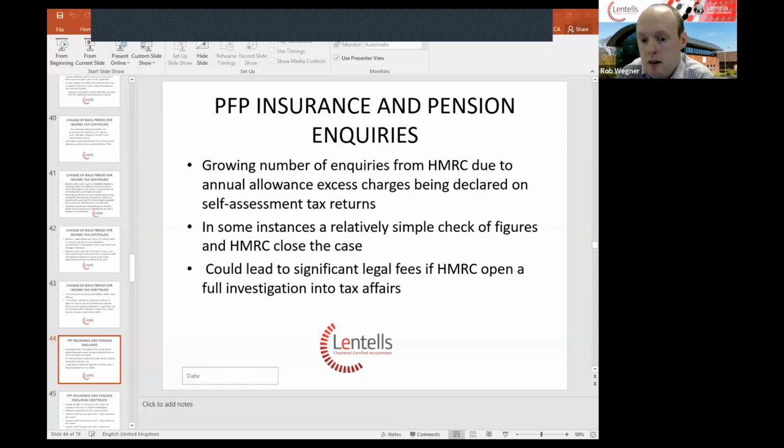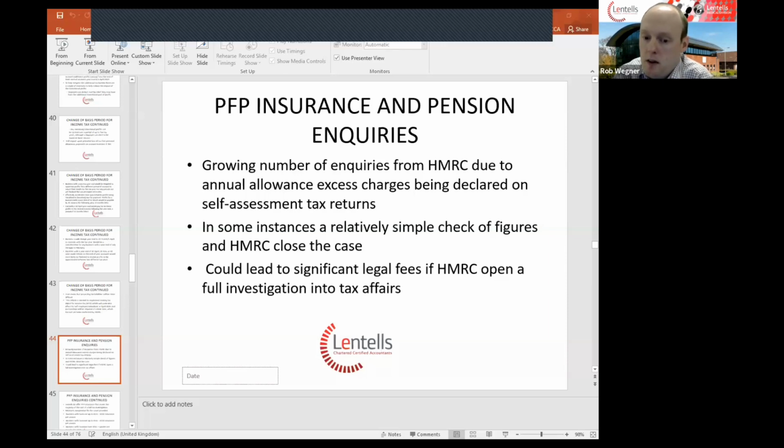We are seeing an increasing number of inquiries, and in most cases it is a relatively simple check from HMRC to confirm the figures are actually correct and have been substantiated. But there is potential that these checks could lead to a full tax investigation if HMRC are not satisfied with the information being provided, which could then lead to significant legal costs for the taxpayer.